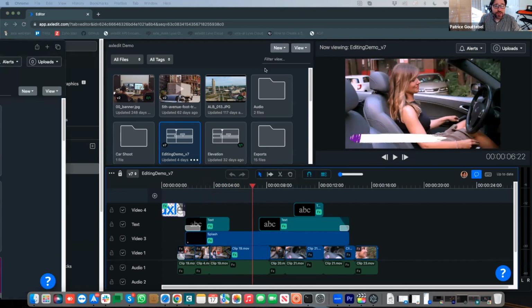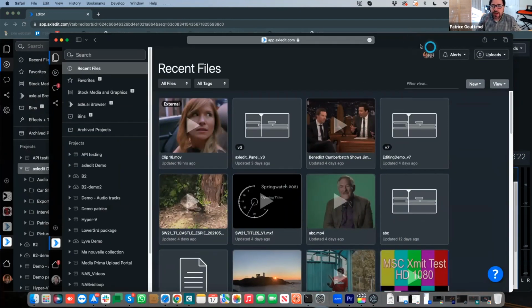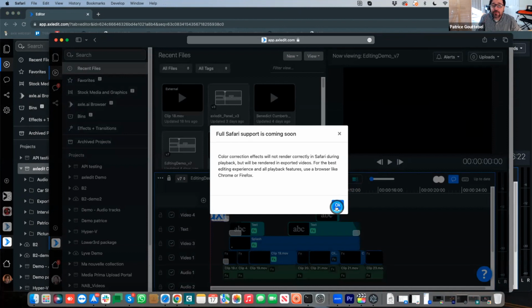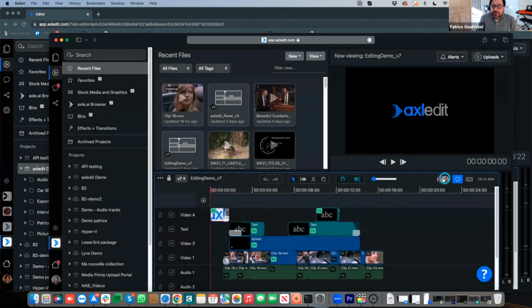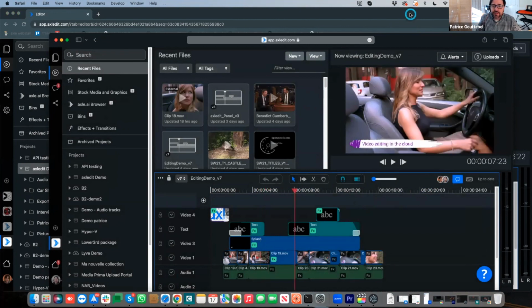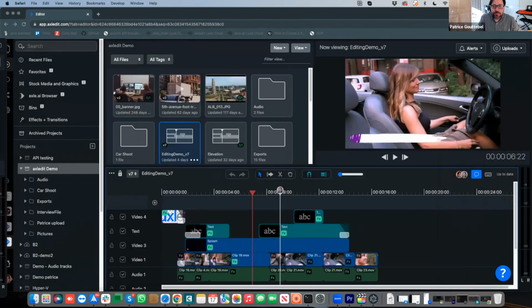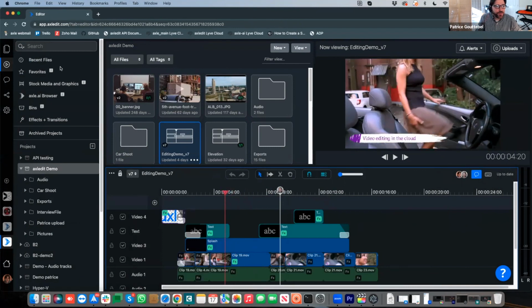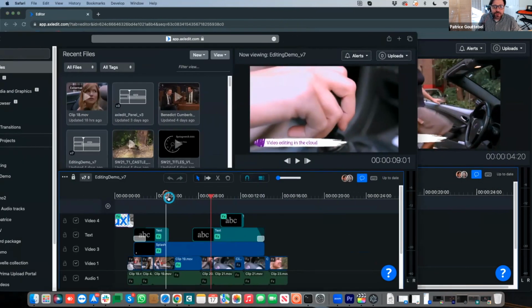I have another browser open with a different person. You will actually see that two people are connected here. And I'm just going to access this panel right here. And now you will see two people are in the panel and in the sequence. And I can scrub through and see whatever is happening. And I'm going to move this away and you will see where I am. And the person will see where I am here as well. So you can basically track where each person is.